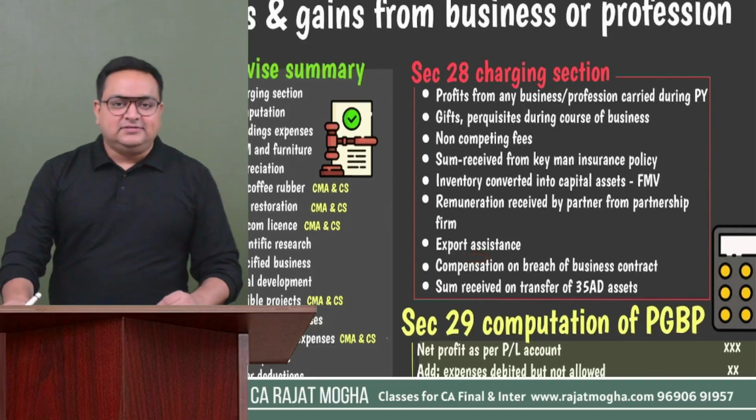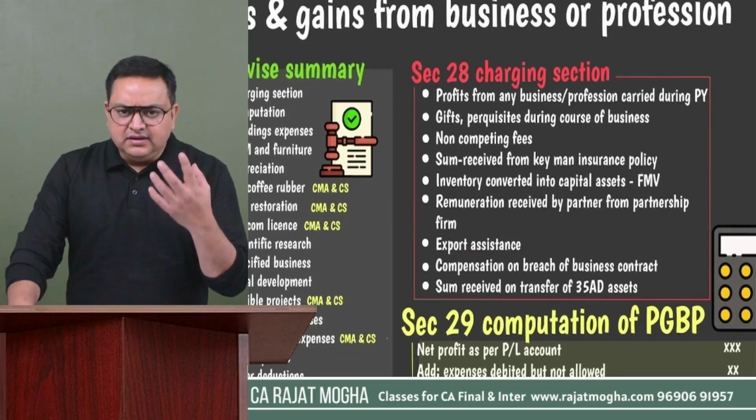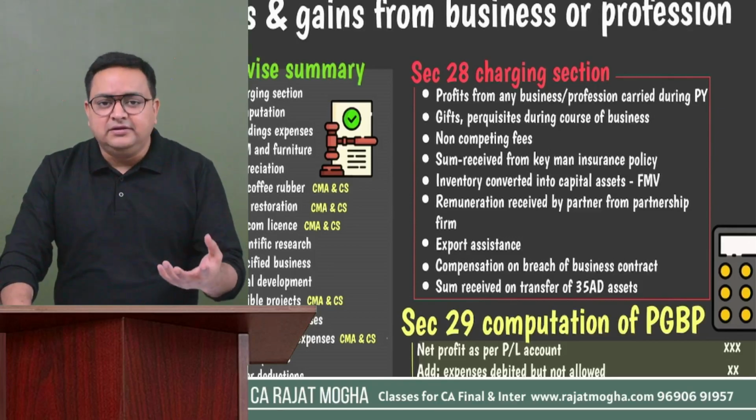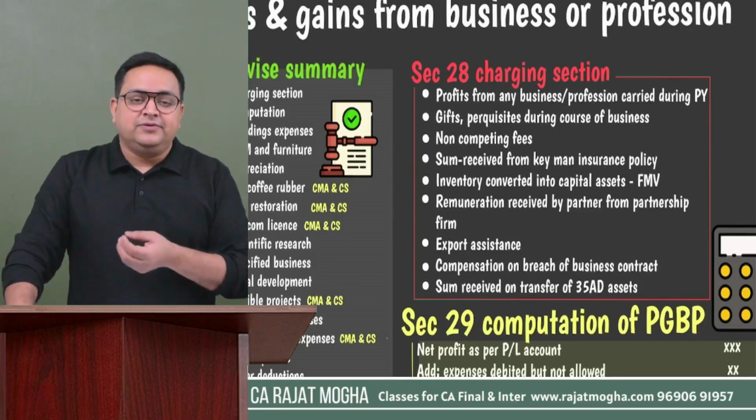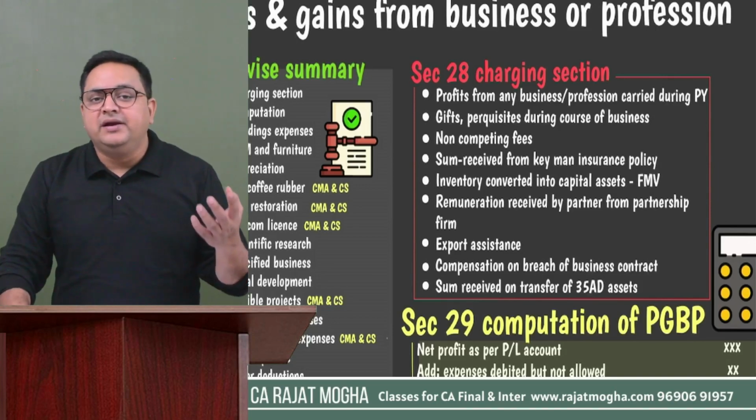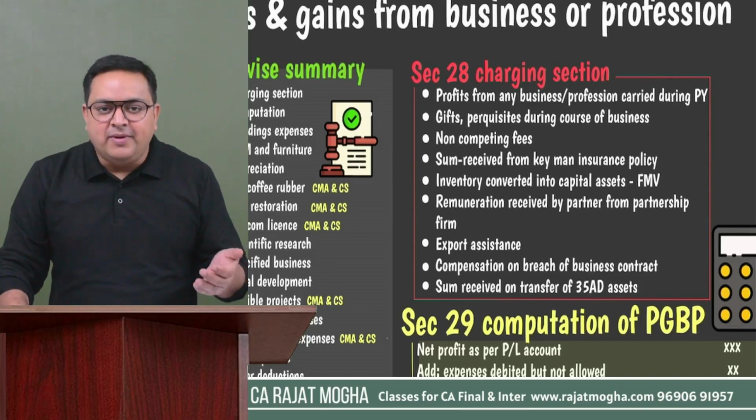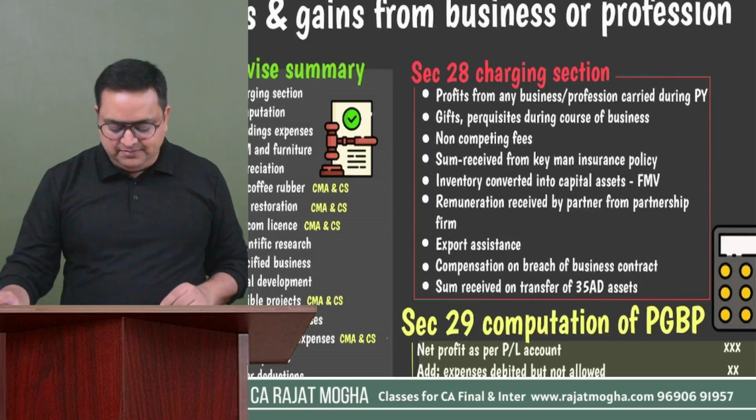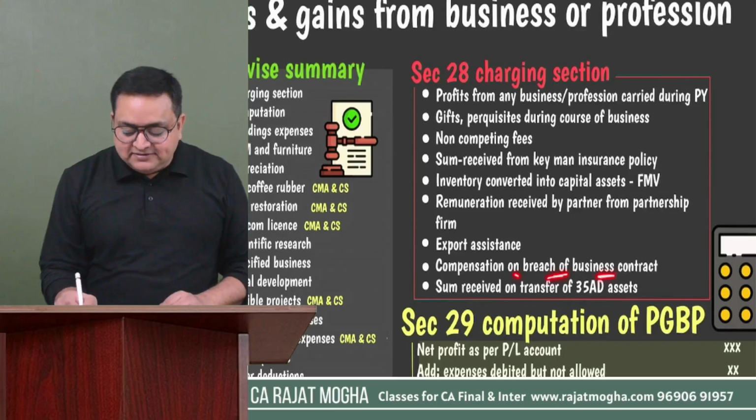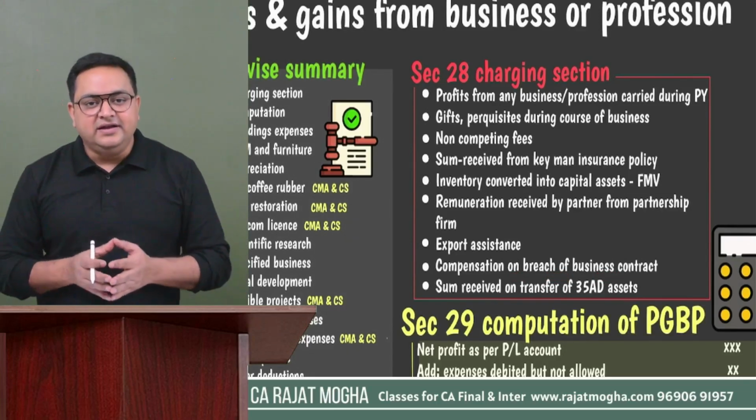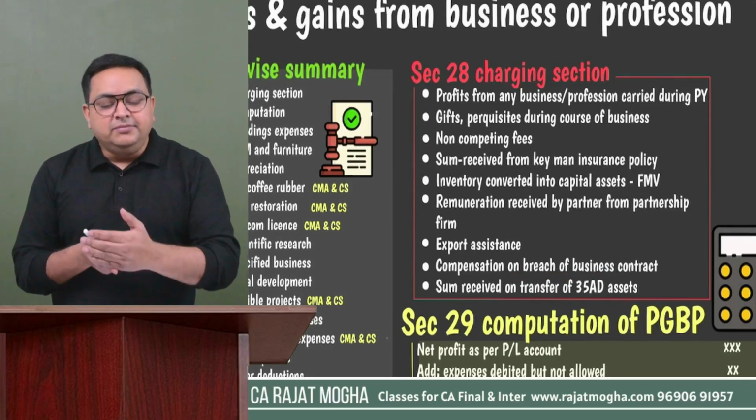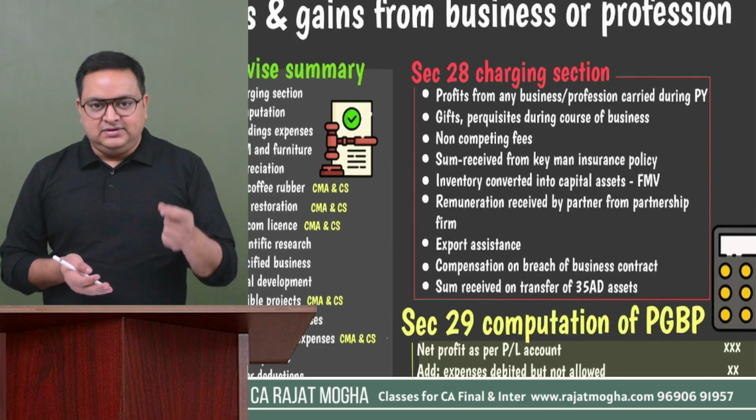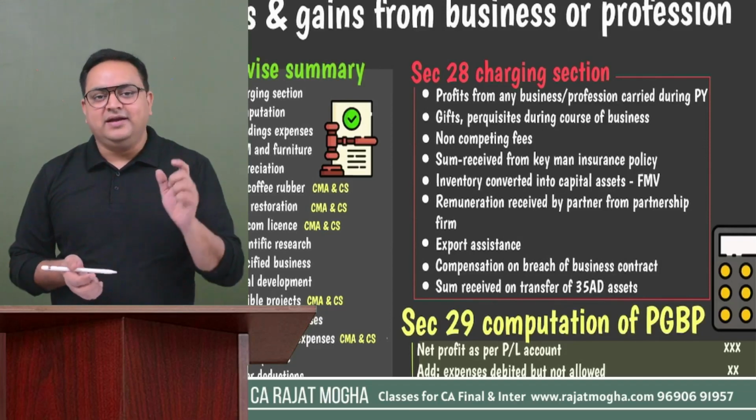Okay. Export assistance. So if you receive any cash amount related to your export incentives by government or from any other person, it could be in the form of the person selling their import entitlement license or any type of duty drawback. So these are export incentives. So if you receive any export incentives, please make it PGBP. Compensation on breach of business contract. So if any terms and conditions of a business contract are getting terminated or modified, in that case, if the person receives compensation due to the breach of business contract, that again would be PGBP income.